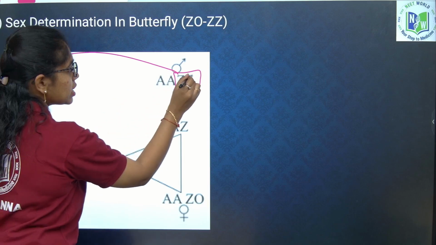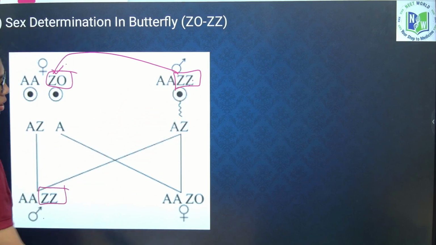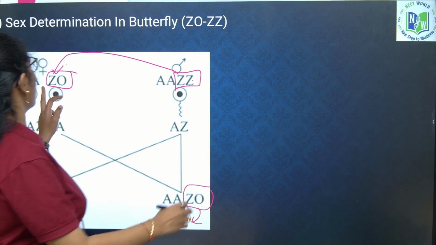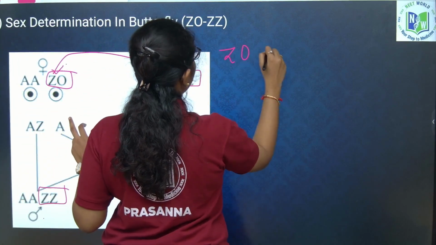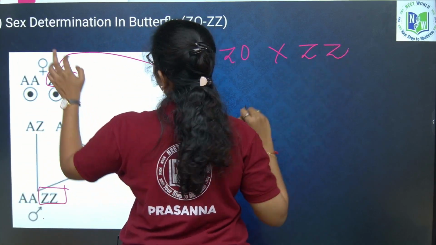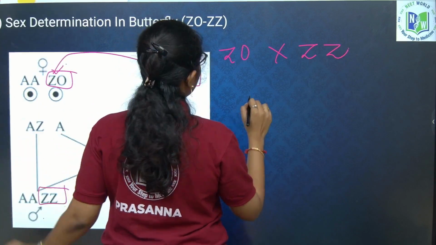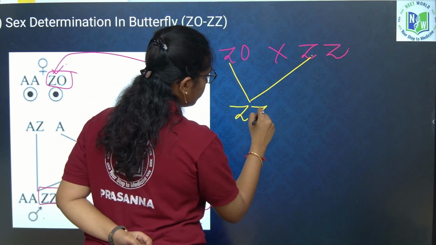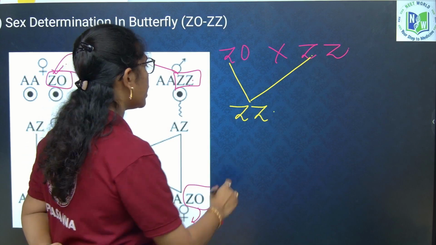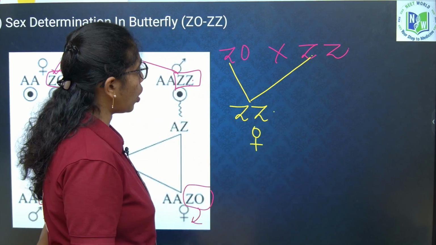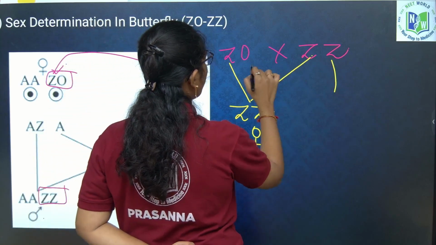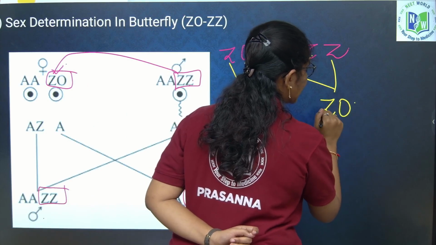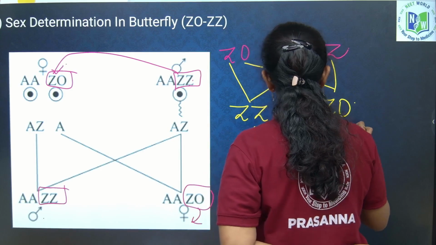If only one Z chromosome is involved for fertilization, then it is ZO, which gives rise to a female offspring. Don't get confused. Look here.